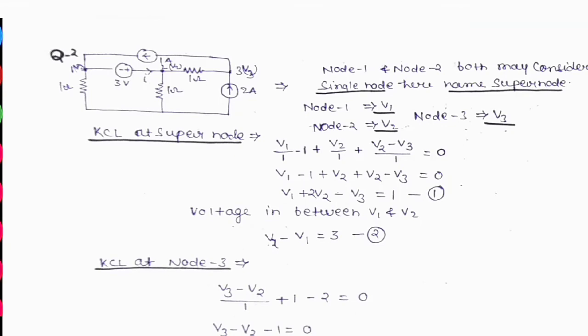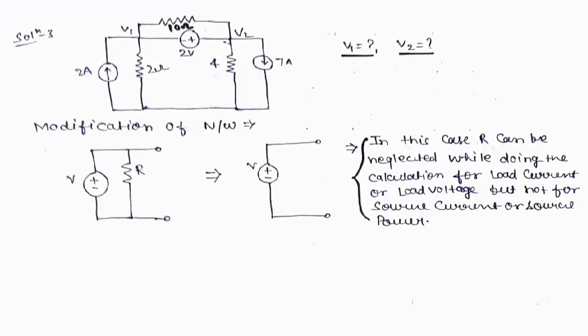Next, here we see the third question. In this third question you will see a small concept of a parallel resistance connected with a voltage source. Sometimes students do not know much about this concept, from which place we can use it and from which place we can't.